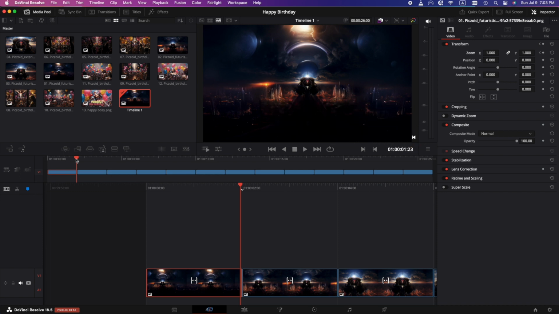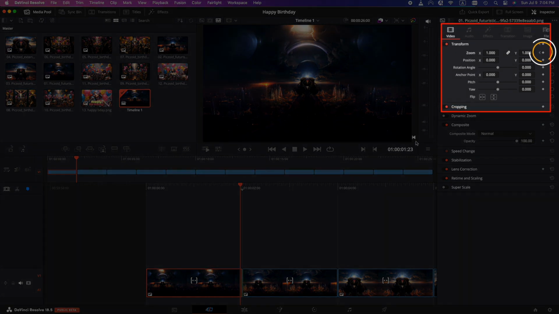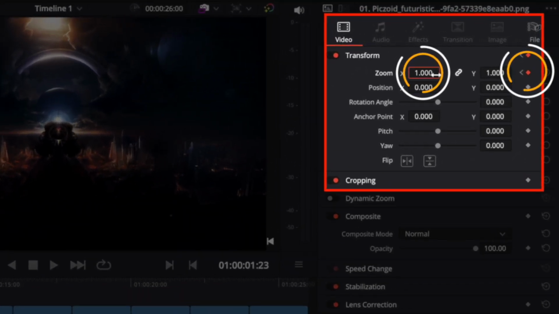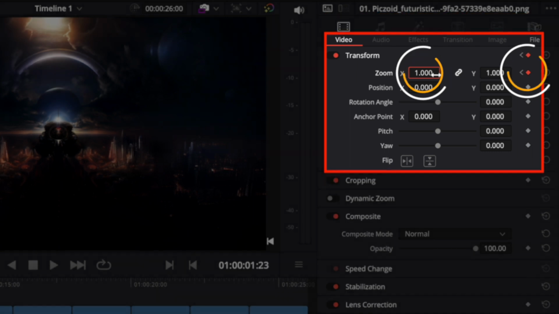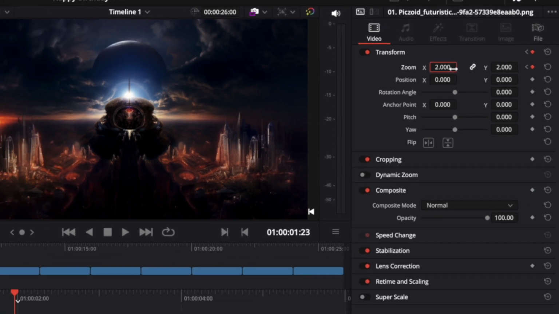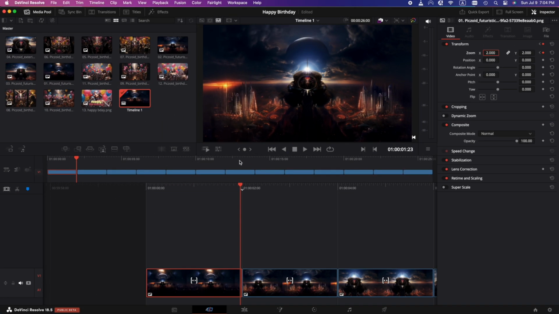So now that we have that, we can go over to the settings on the right, and we can click on the keyframe button, the little diamond. Once we hit the keyframe button, we want to change the zoom level. We want to change that not to 10 like Larry did just to humiliate me, but we want to go to zoom 2 because we did the 2x zoom out. So we're going to zoom in 2x, or twice rather. All right, so now we have successfully set our keyframes for the first image.